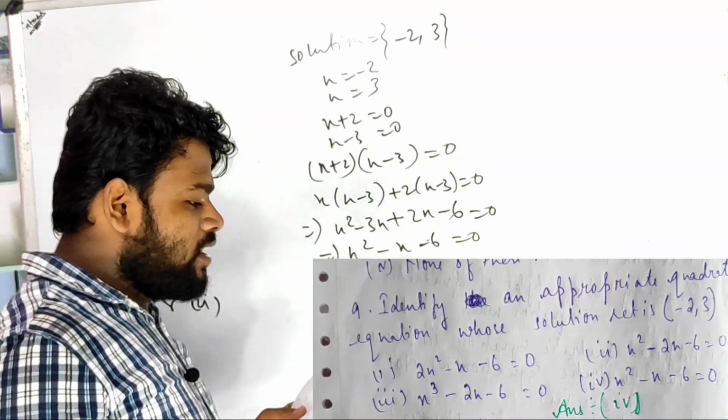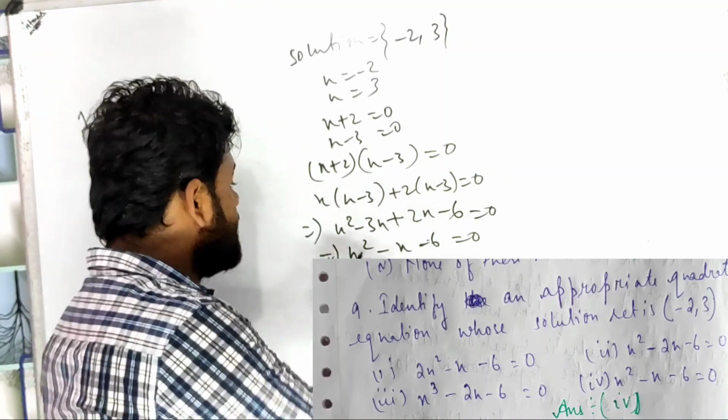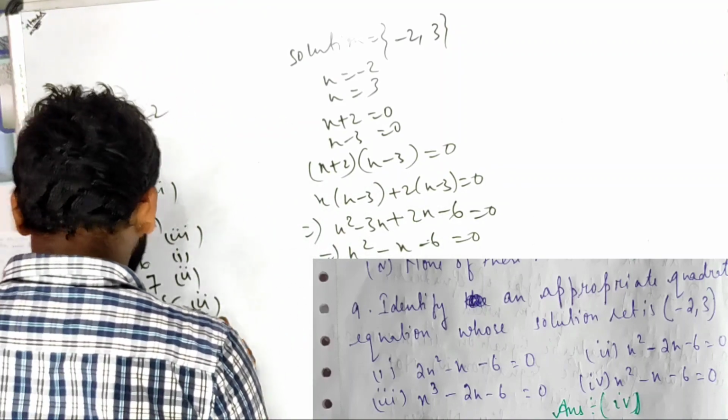Let's see number 4. x square minus x minus 6. Yes, the answer is correct. That means for number 9, option 4 is correct.